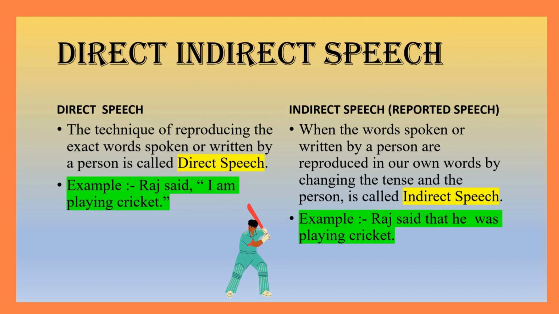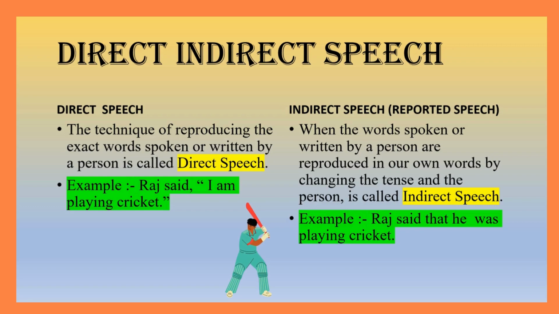So let's understand what is direct speech. The technique of reproducing the exact words spoken or written by a person is called direct speech. Example, Raj said, "I am playing cricket." Now here if you notice the words in green, "I am playing cricket," these are the exact words said by Raj. Raj said, "I am playing cricket," are the exact words used in the sentence. That's why it is called direct speech.